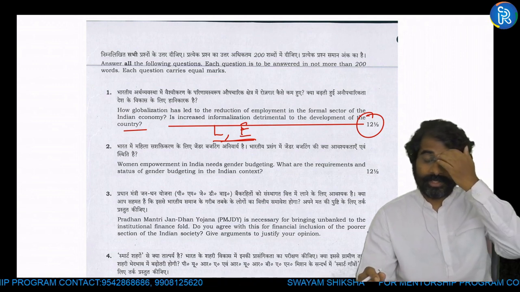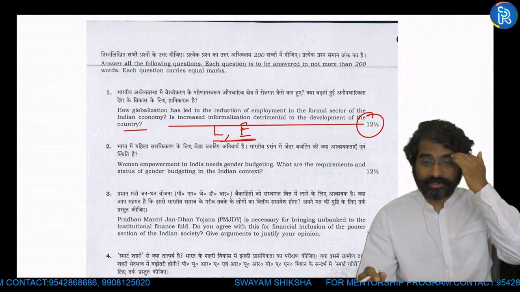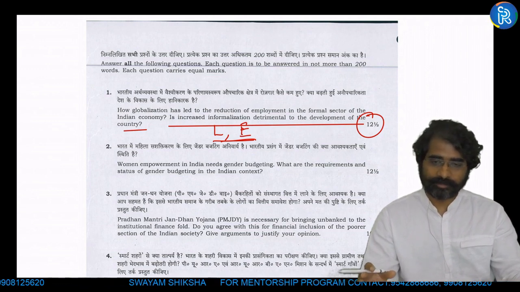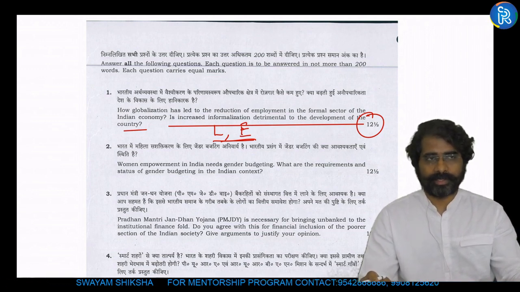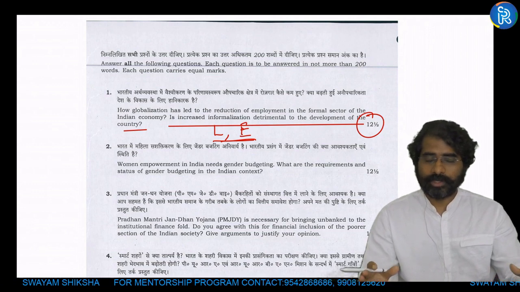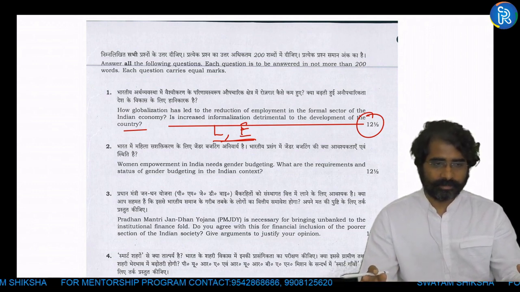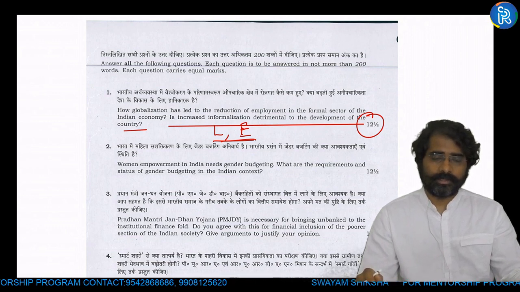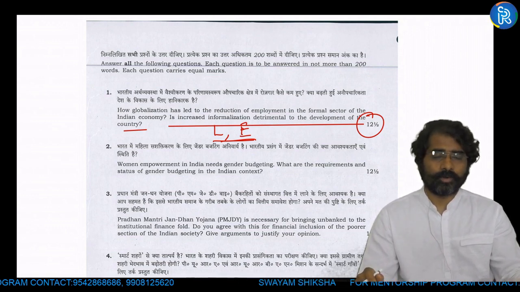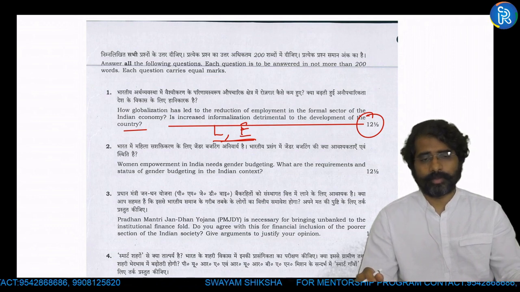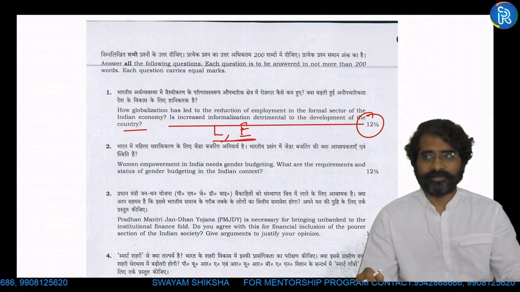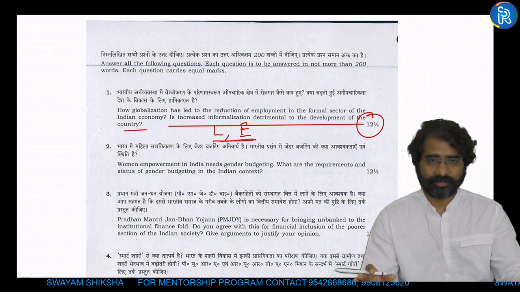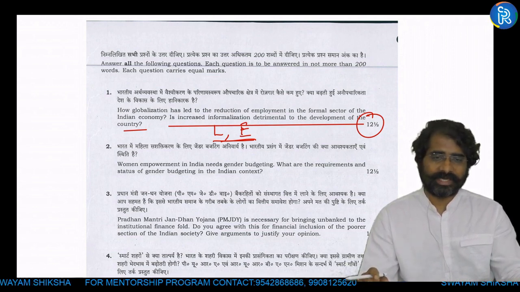It should be a combination of your concepts as well as your newspaper reading. Combination of concepts, that is book reading, along with newspaper reading. Both should happen, and only then we can do justice to certain questions. Okay, and along with that, economic survey. Reading of economic survey is good in the sense that you will get some good points from the economic survey which we can use wherever required for writing answers. So this is one more suggestion which I wanted to make. So economic survey, selectively you can select topics.